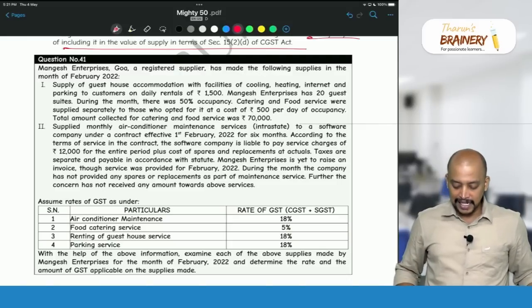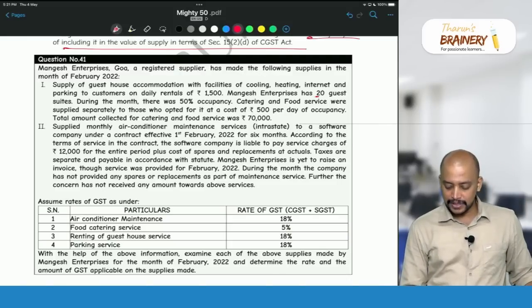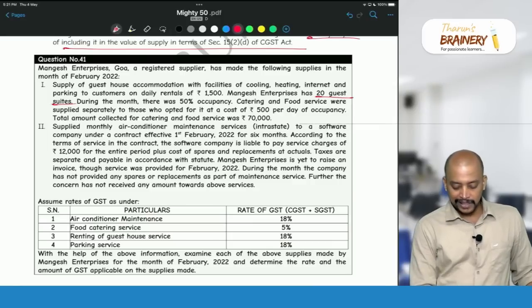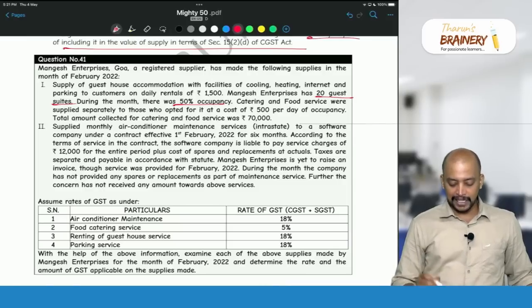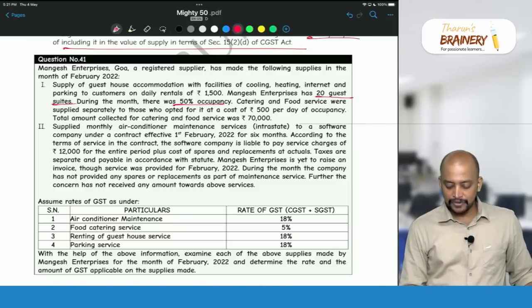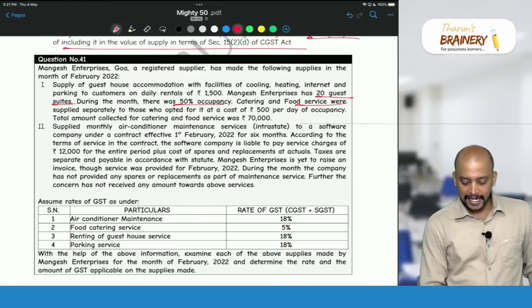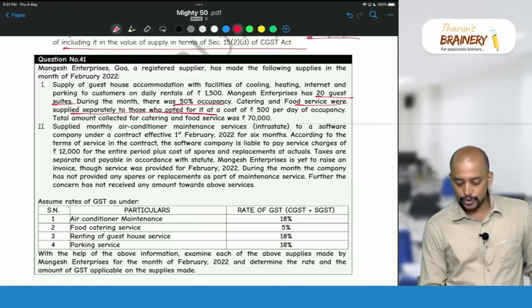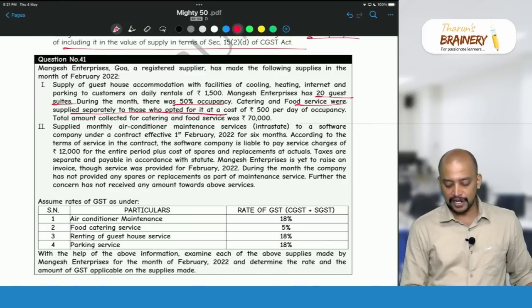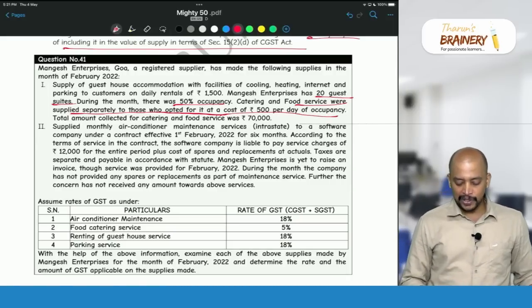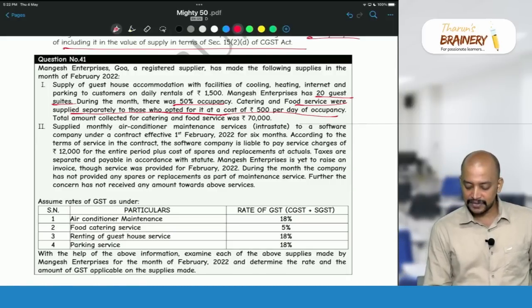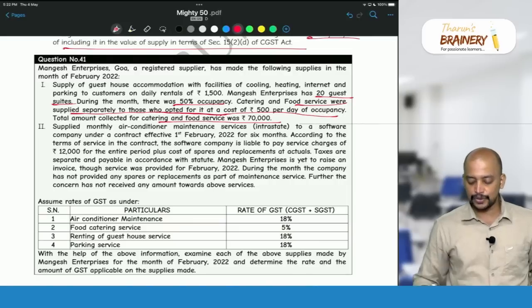Mangesh Enterprises has 20 guest suites. During the month, there was a 50% occupancy, and catering and food service were supplied separately to those who opted for it at a cost of 500 rupees per day of occupancy. Total amount collected for catering and food service was 70,000 rupees.